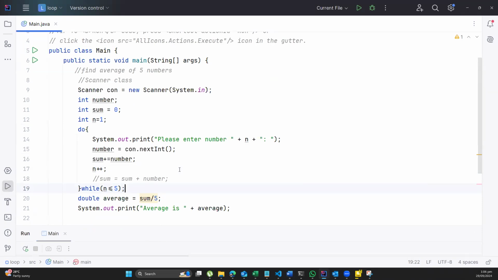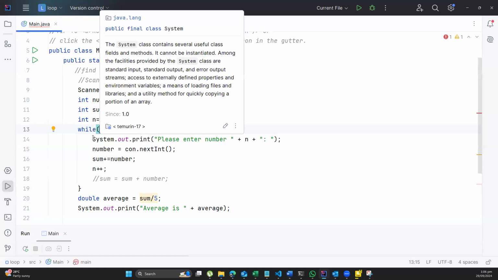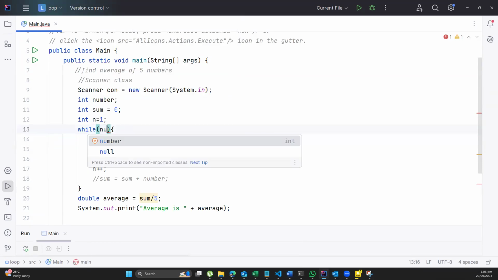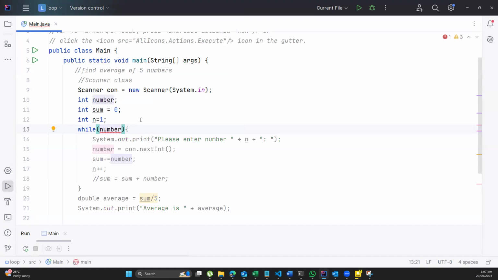Let us go back a bit, back here, and I'm going to tell the computer that it should not use n is equal to 1 anymore. So it should use the number that the person will enter. And if the number the person is entering is less than 0, then the program should stop. I'm going to say the number is equal to 0.